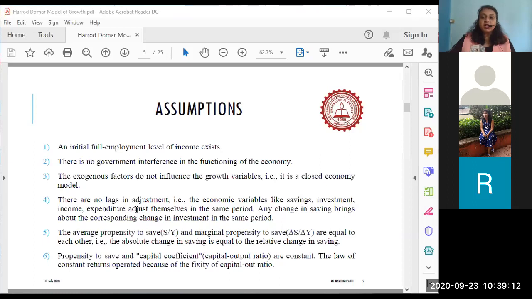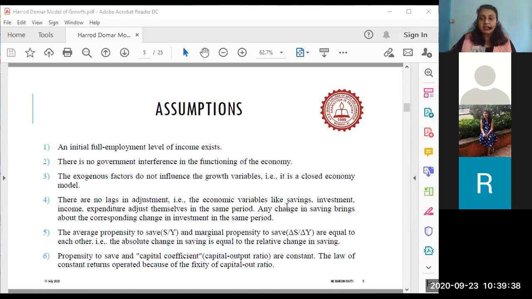They are saying that there are low delays in the adjustment of economic variables. What are these economic variables that are likely to adjust quickly? These are the macro variables I told you before: savings, investment, income, expenditure. They adjust themselves very quickly in the same period.